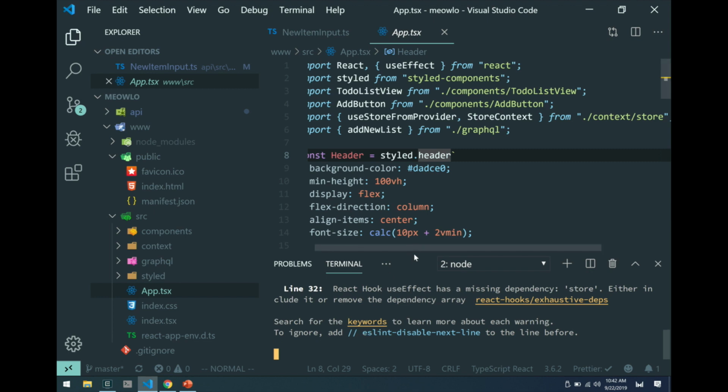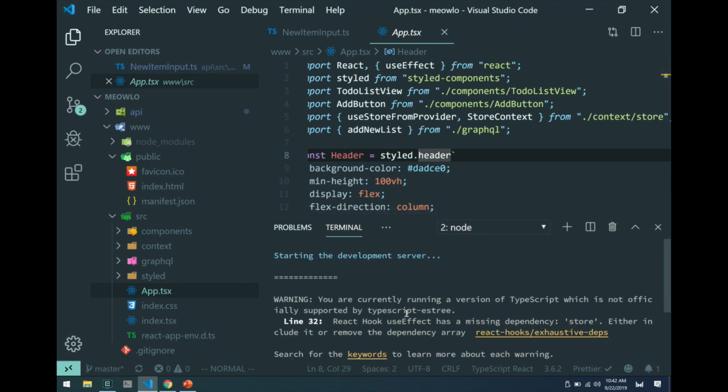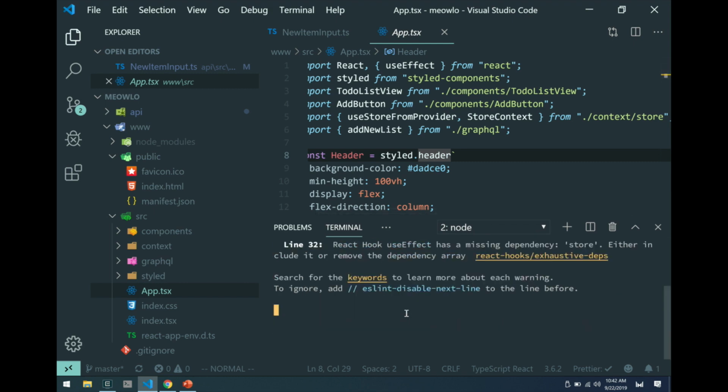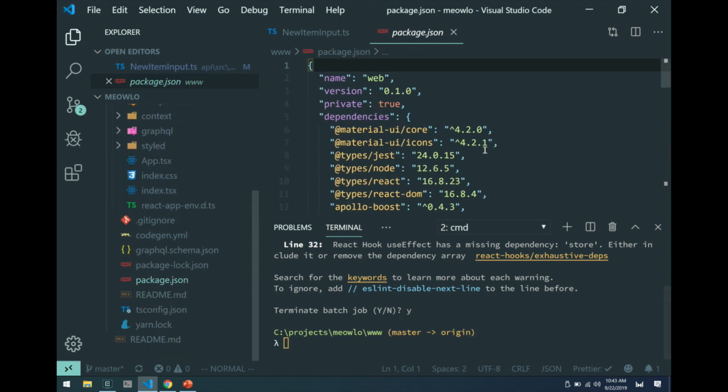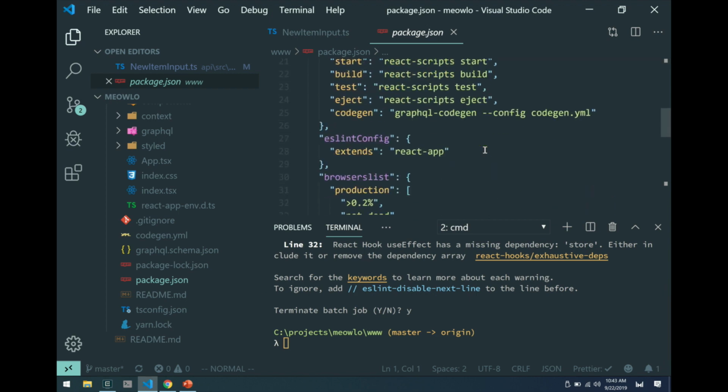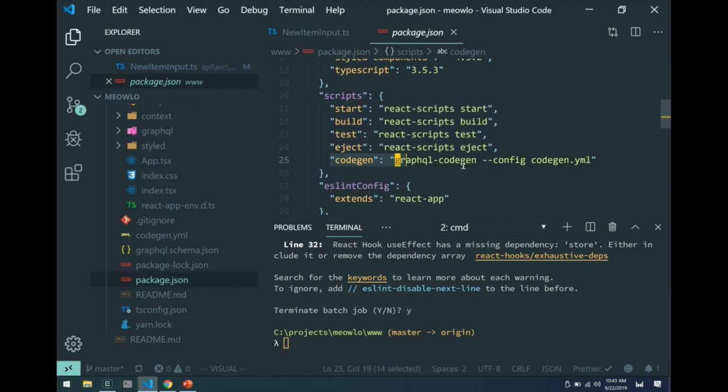I don't know if you can see this down here. I have a terminal tab open, and it's running hot reload for this Create React App project, but it's not showing me any type errors. Wouldn't it be nice if the React app told me exactly what was breaking before I ever had to run it and do a manual test? And luckily, we can achieve that. So inside this folder, inside package.json, you can see that there's another script I added here called GraphQL CodeGen.